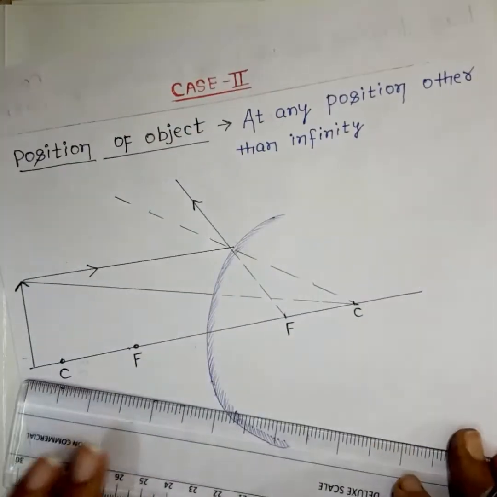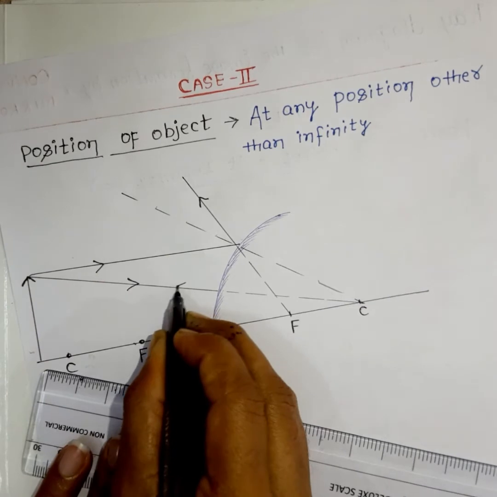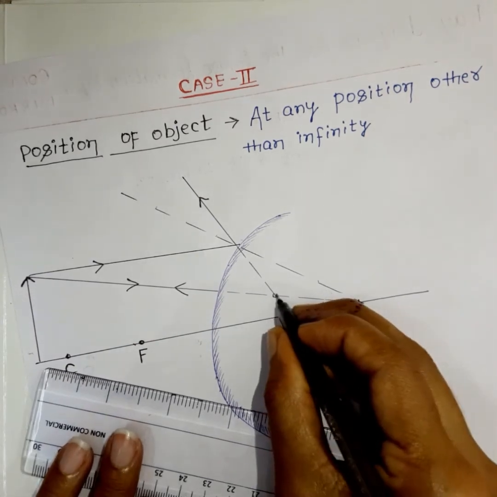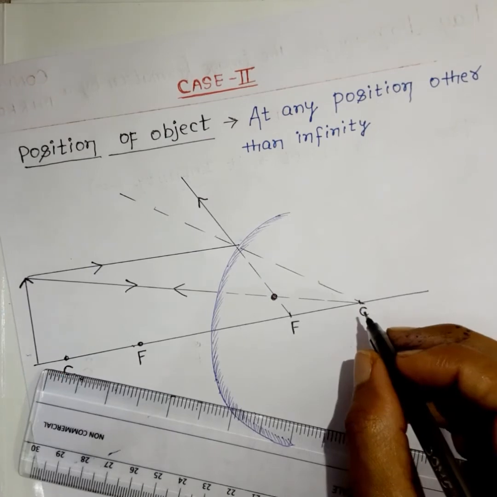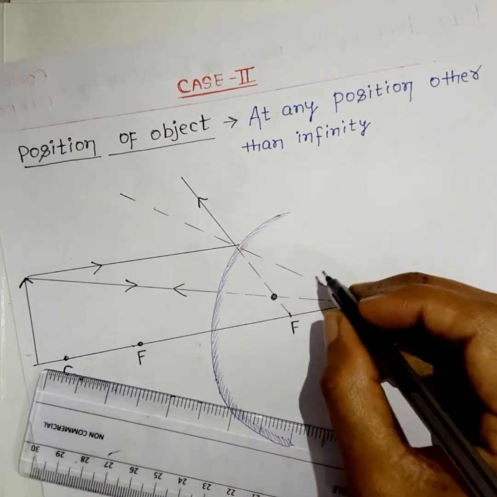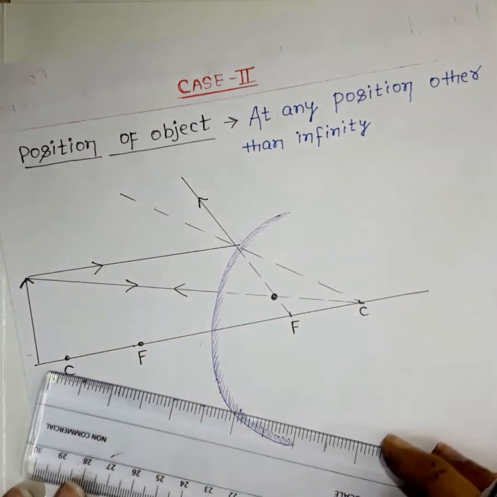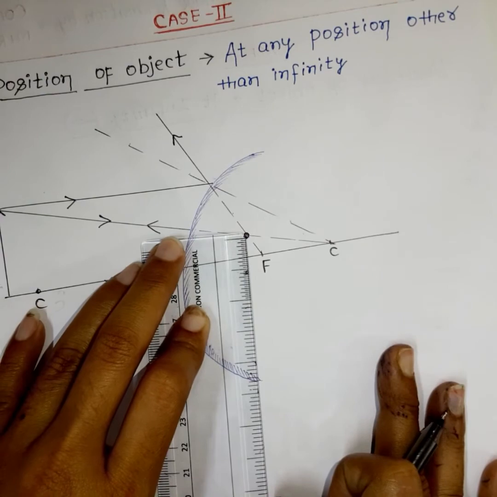This is incident ray and this is passing through center of curvature. So this will be reflected back in the same path. This is incident ray, so this will be reflected back from here. So this is the image formation where two rays are meeting with each other. So this is the path where the image will be formed.